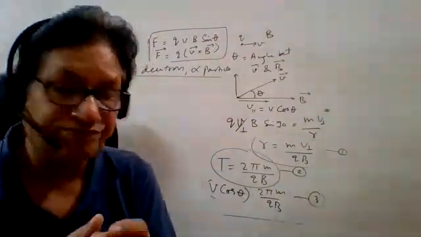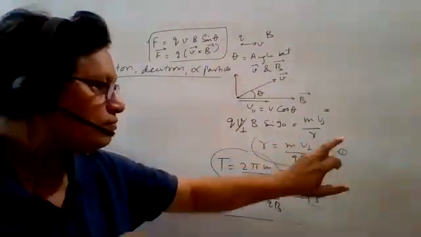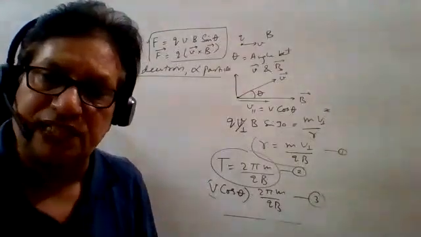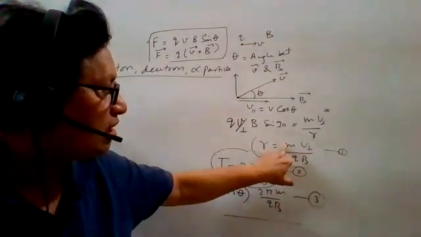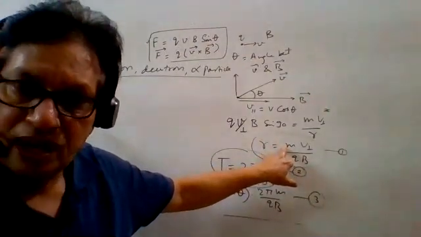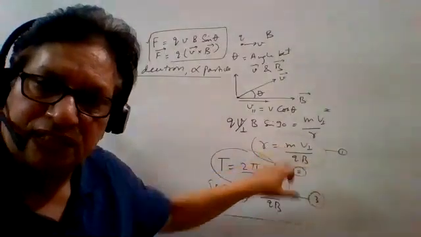At the same time, here m is different: velocity same, charge same, magnetic field same, but mass is different. So the radius is directly proportional to mass, and the mass of a proton is 1836 times more than the mass of an electron.